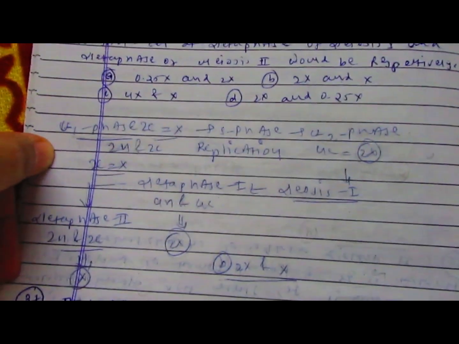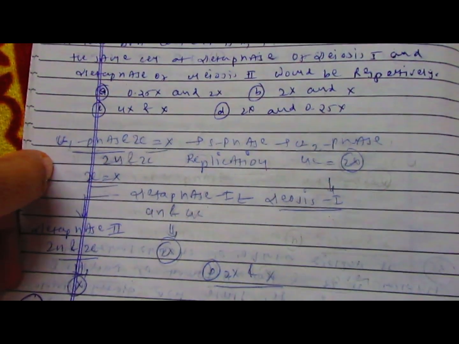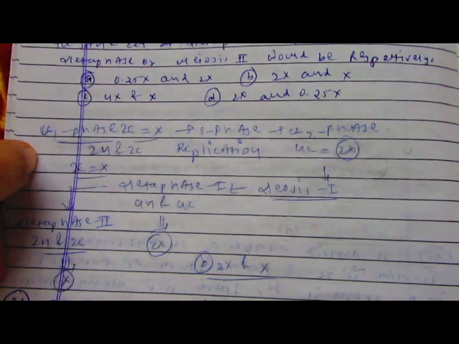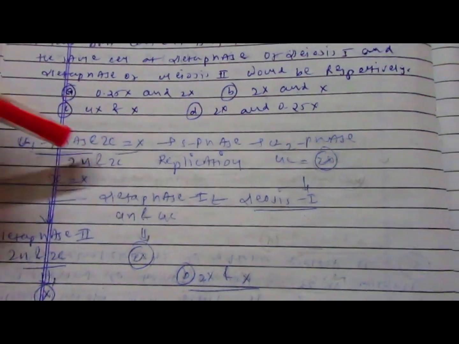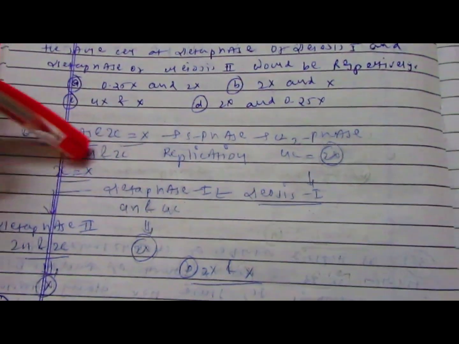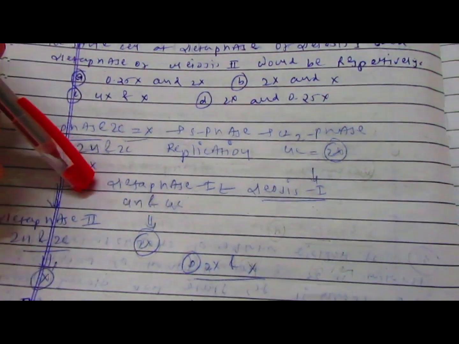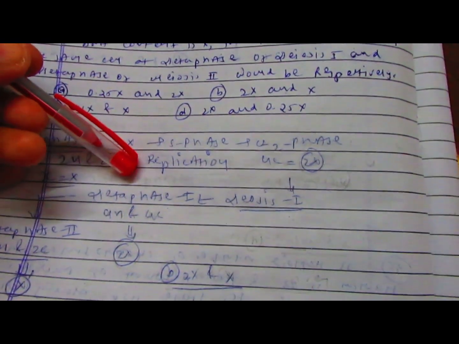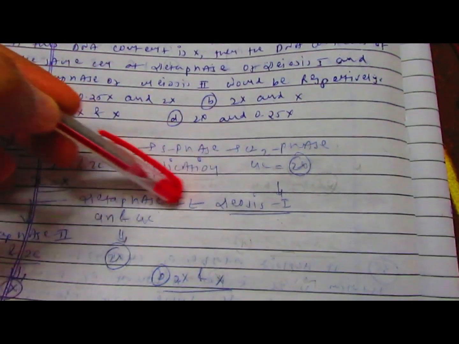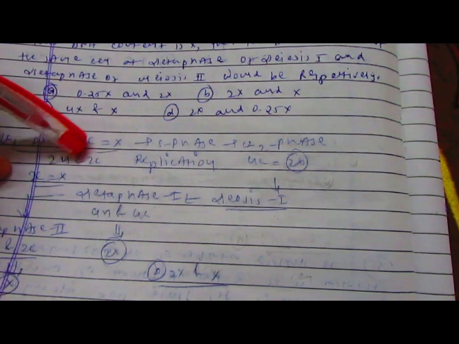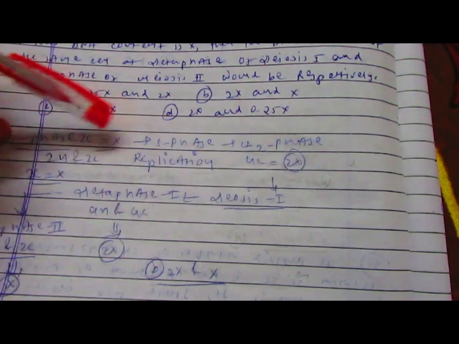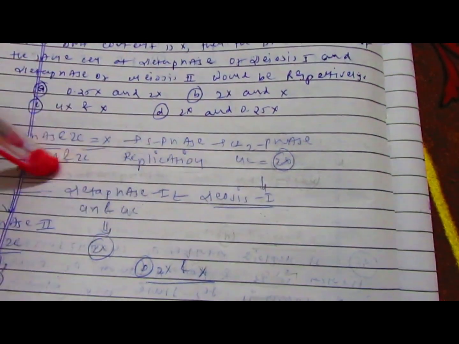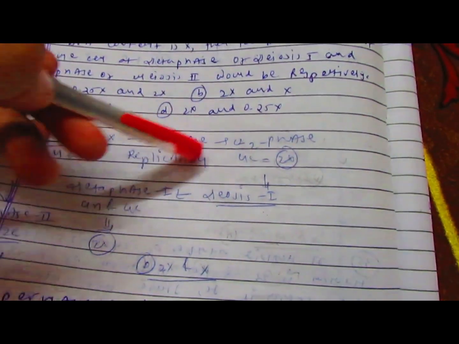Suppose in the G1 phase, the DNA content, we all know, is 2C, that is, the chromosomes are in a diploid state. It is given, so it is 2N and 2C. So 2N 2C is equal to X. When the cell enters the S phase, where DNA replication occurs, after completion of the replication cycle, the chromosomes get duplicated, so 2C becomes 4C. So 4C content, from X, is equal to 2X.